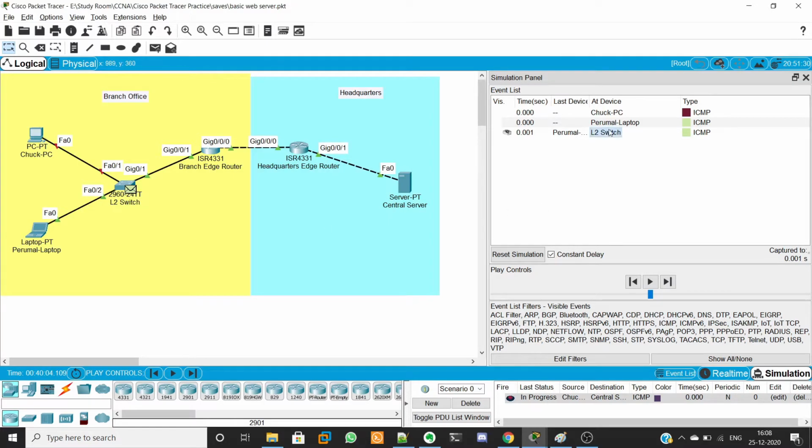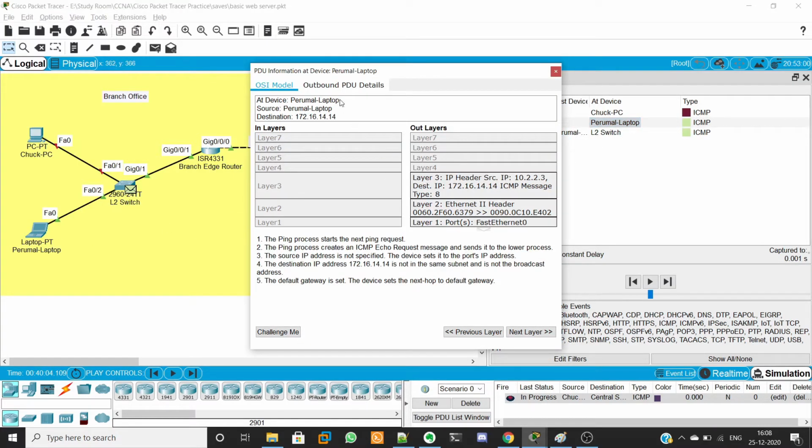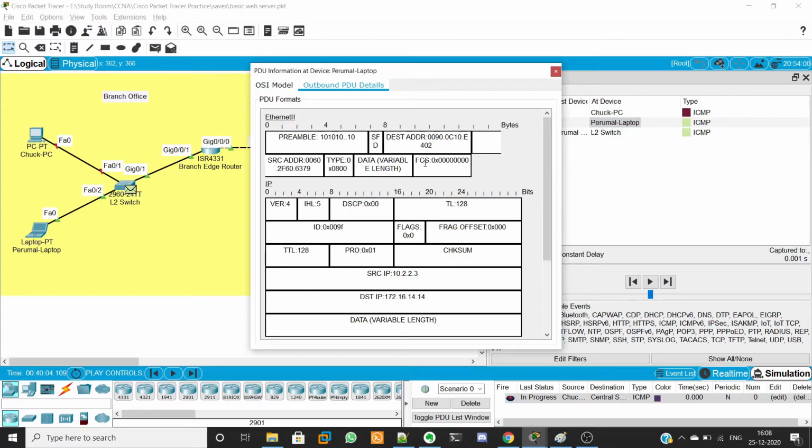Let me check the same field in my laptop. The FCS field has the same number. So what is FCS actually? It is the frame check sequence. Before sending the frame into a physical medium, the network interface card in my end user device does some complex mathematics on the frame and stores the result in this FCS field. Then it passes the frame into the physical medium.